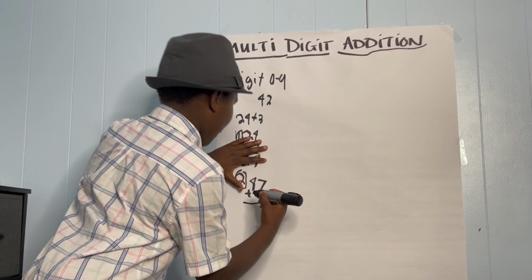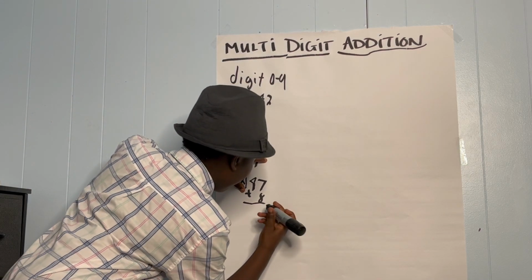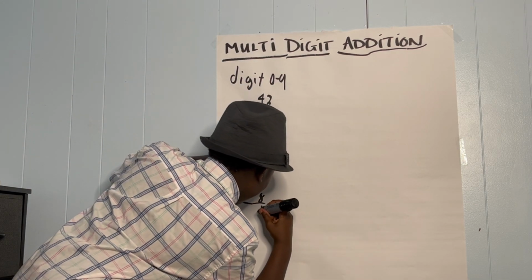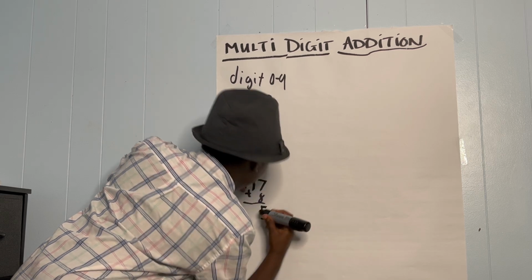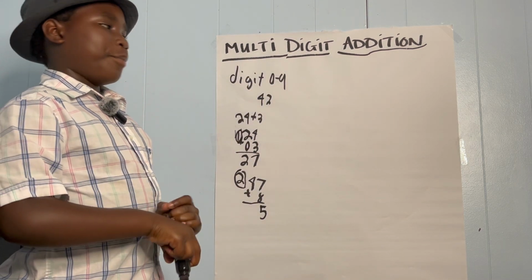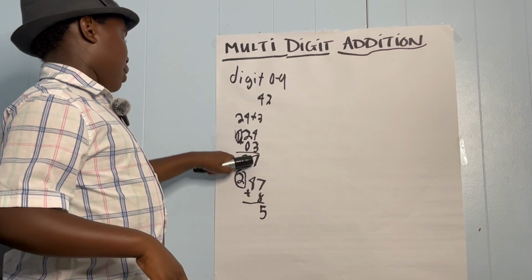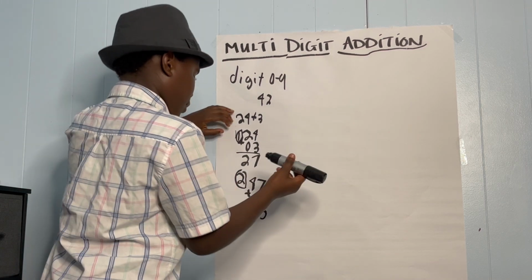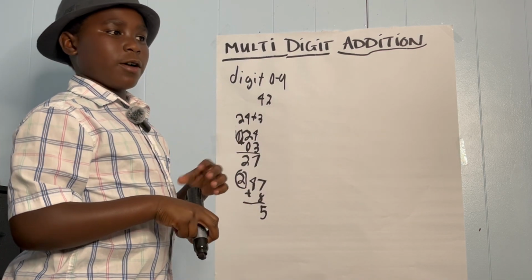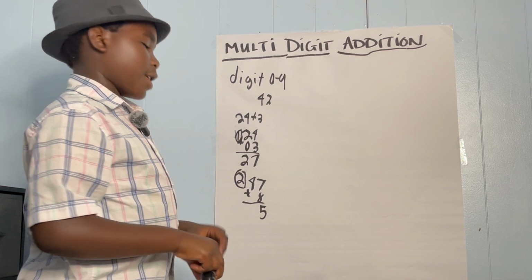But do not, I repeat, do not make the full 15. If you make the full 15, you will get the answer wrong. You only put the 5 and put the 1, the number in the 10th place,